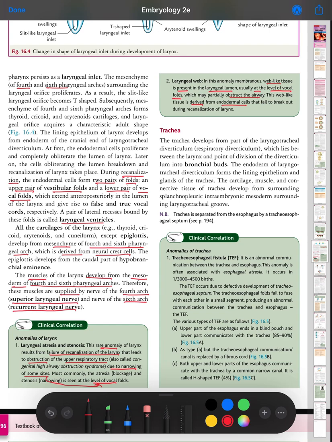Trachea. The trachea develops from the part of the laryngotracheal diverticulum, the respiratory diverticulum, which lies between the larynx and the point of division of the diverticulum into bronchial buds. The endoderm of the laryngotracheal diverticulum forms the lining epithelium and glands of the trachea. The cartilage, muscles and connective tissue of the trachea develop from the surrounding splanchnopleuric intraembryonic mesoderm surrounding the laryngotracheal groove. The trachea is separated from the esophagus by the tracheoesophageal septum.